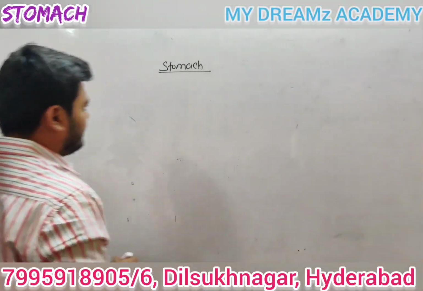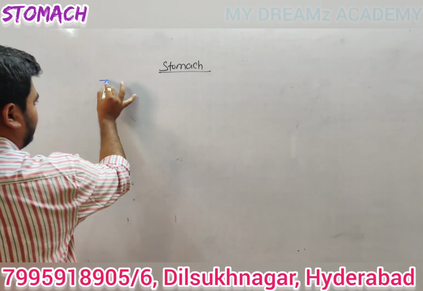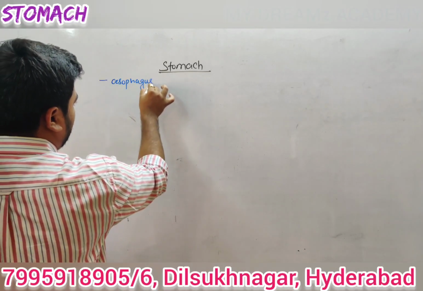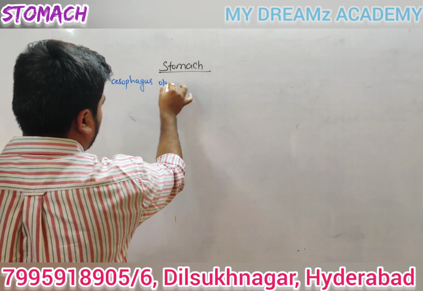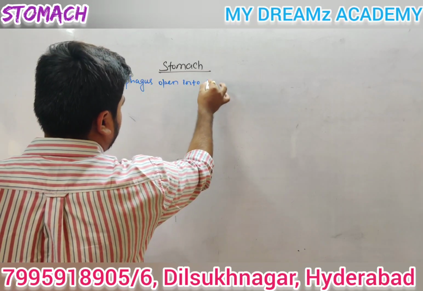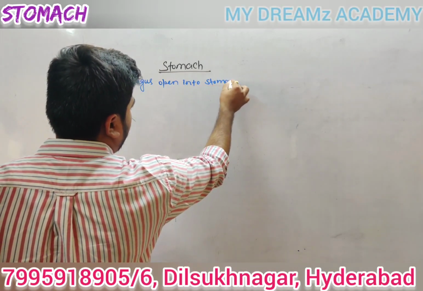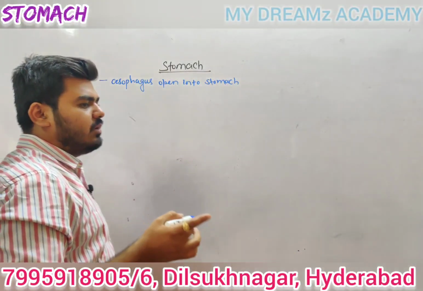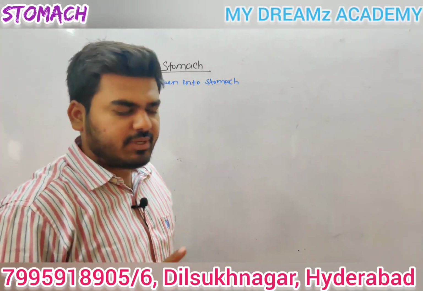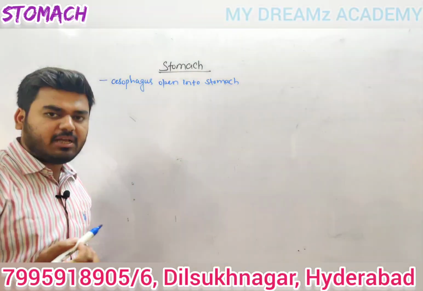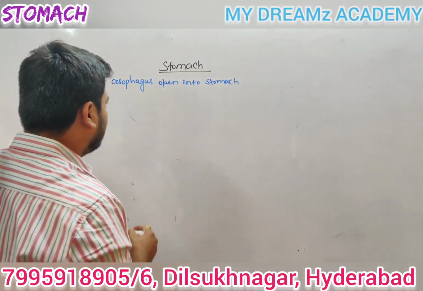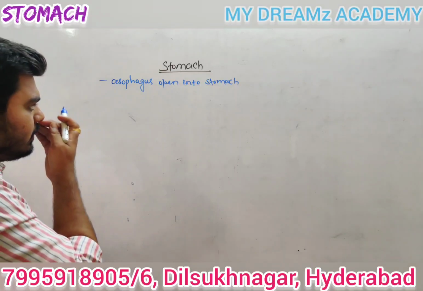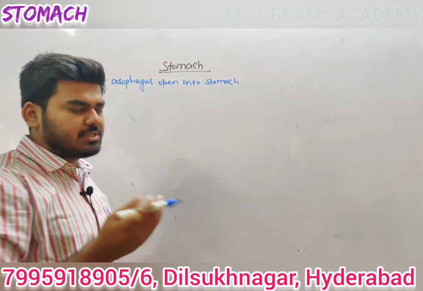So guys, the stomach. The first point is the esophagus. The esophagus opens into the stomach portion. Which part of the stomach? That is called the cardiac part of the stomach, because there are 4 parts of the stomach, which we will discuss right now. So we can say the esophagus opens into the stomach.